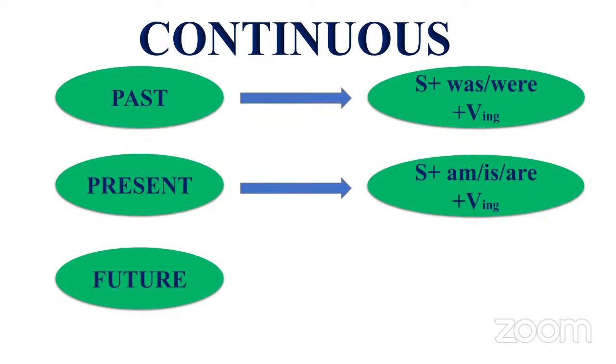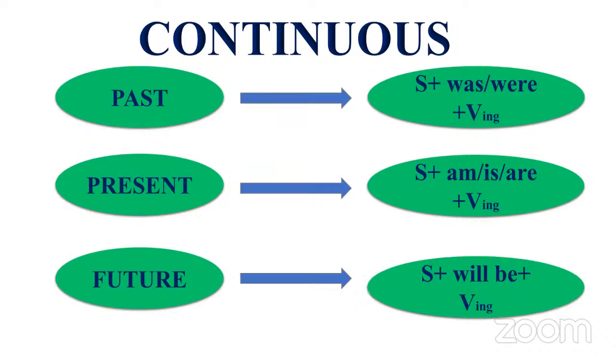Subject plus will, shall not be plus VING form. Shall not be? What is that? No, ma'am. Subject plus will be plus VING form. Very good. Subject plus will be plus ing form. Good. Take down this, everyone.